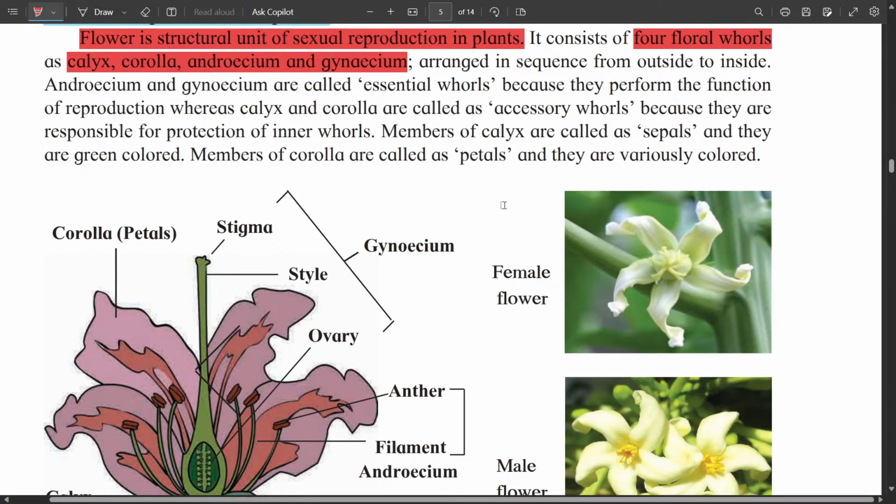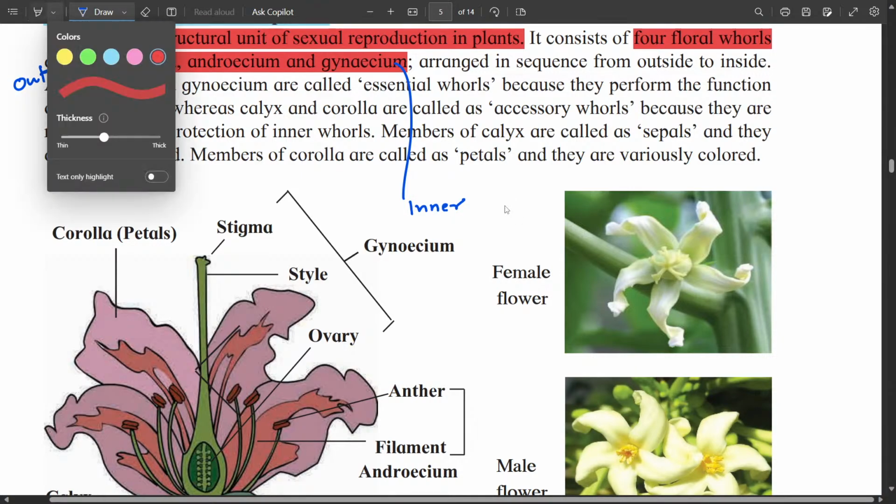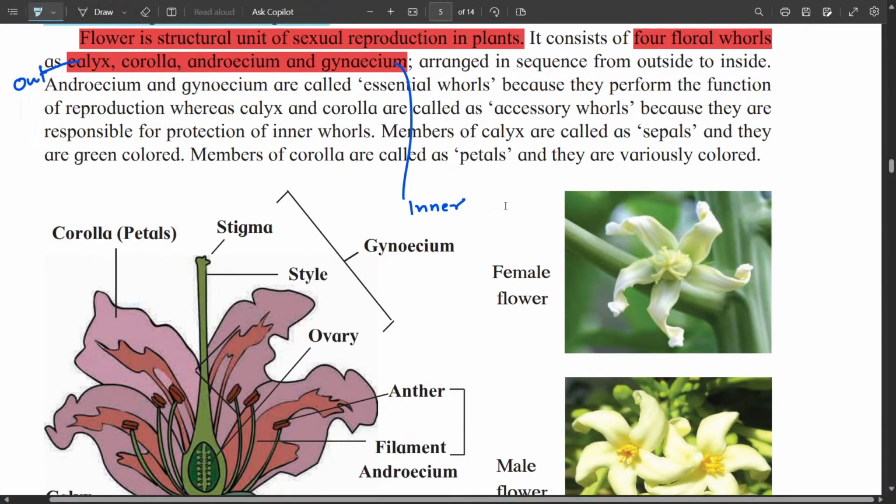So the calyx is the outermost whorl, whereas the gynoecium is the innermost whorl in the plant. Out of these, androecium and gynoecium are essential whorls because they take part in reproduction. Calyx and corolla are accessory whorls. They are responsible for protection of the inner whorls.